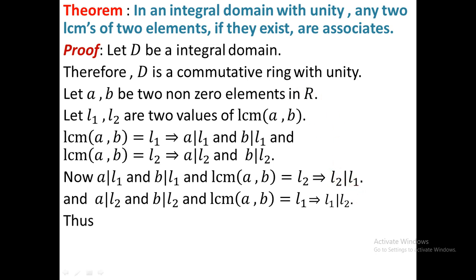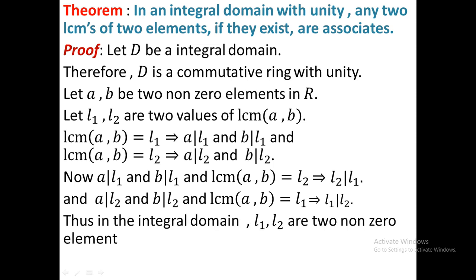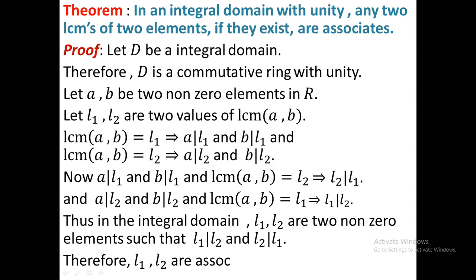Therefore, L1, L2 must be associates. Thus in the integral domain these two non-zero elements are such that each divides the other. Therefore we can conclude that they are associates, because in an integral domain two elements are associates if and only if they divide one another. Okay, I hope that you understand the theorem.